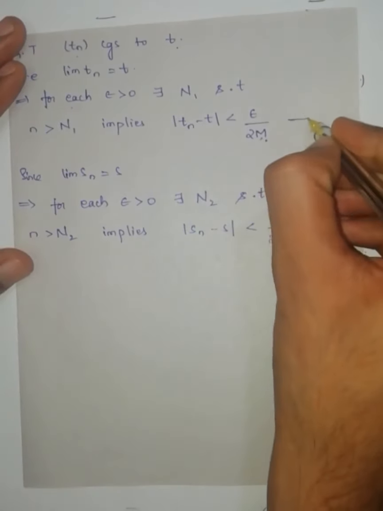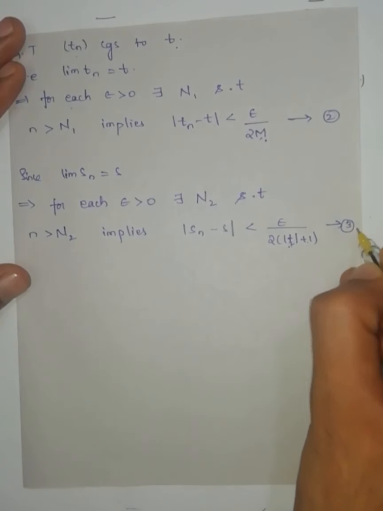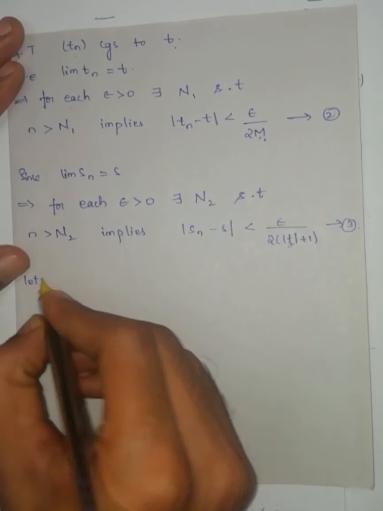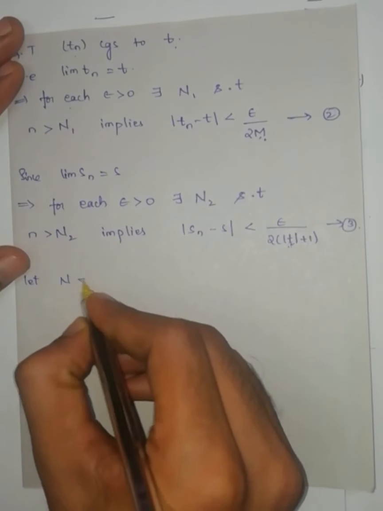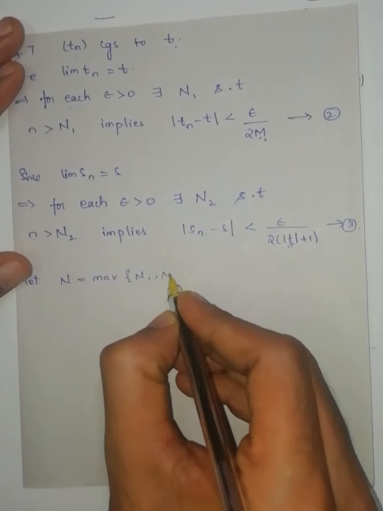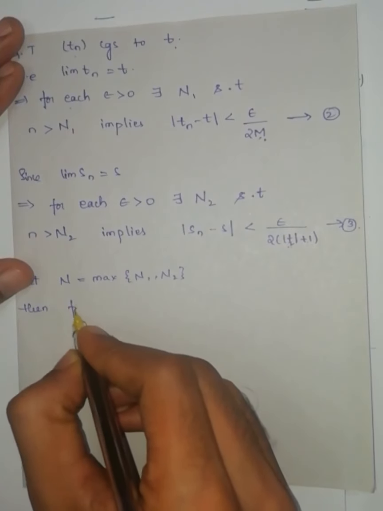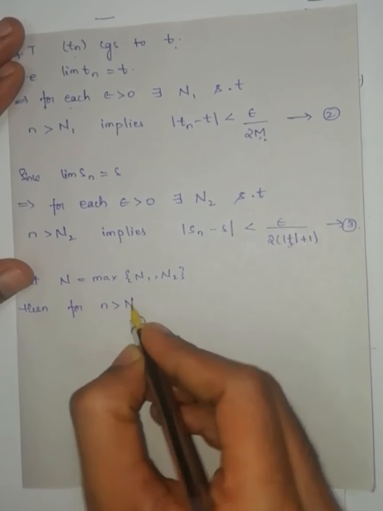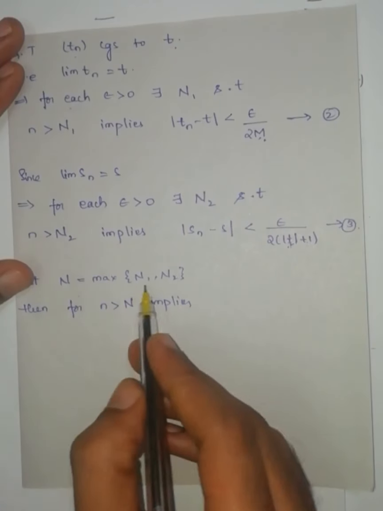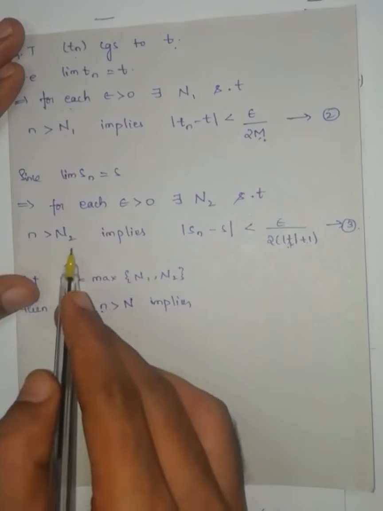Now let us take equation number 2, equation number 3. Let capital N be the maximum of N1, N2. Then for n greater than capital N, if I take N as the maximum of these two, then this n is greater than N1 as well as greater than N2.